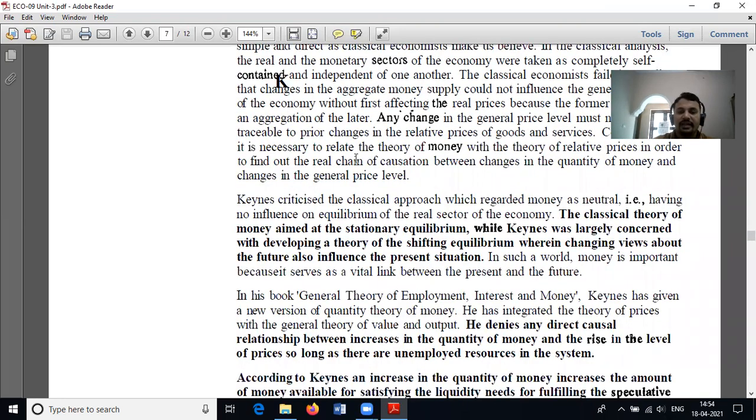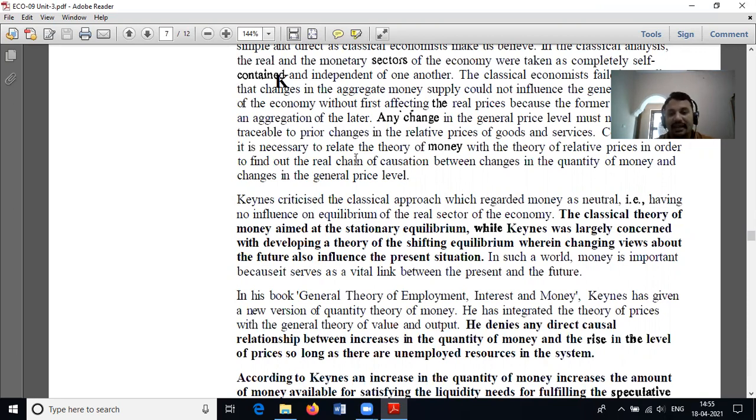Keynes criticized the classical approach, which regarded money as neutral, that is, having no influence on the equilibrium of the real sector. The classical theory stated that money aimed at the stationary equilibrium, while Keynes was largely concerned with developing a theory of the shifting equilibrium, wherein changing views about the future also influence the present situation.